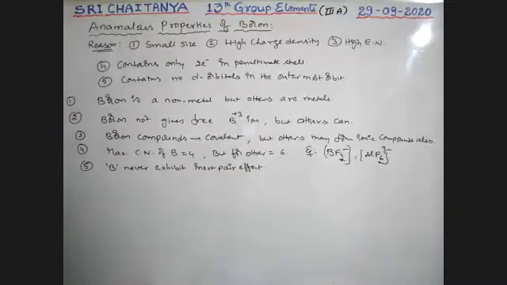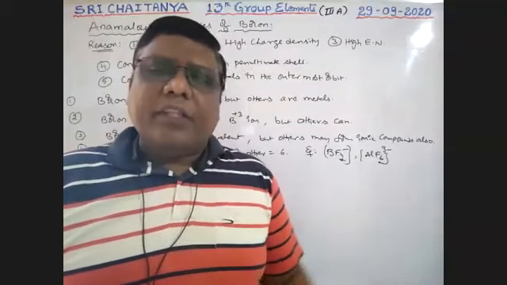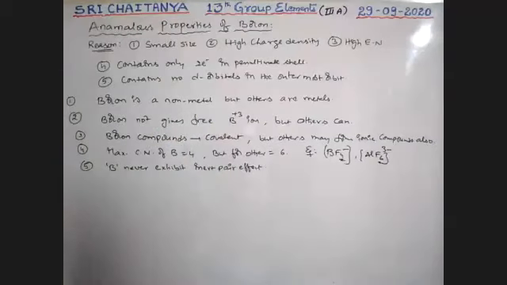Boron never exhibits the inert pair effect, but others may be affected by this effect. So boron never shows the inert pair effect.